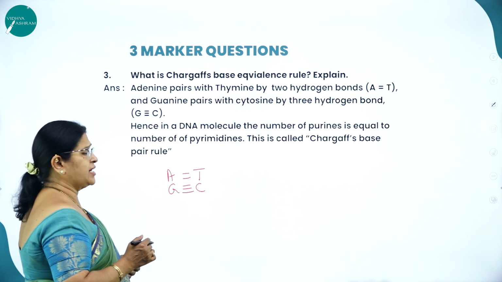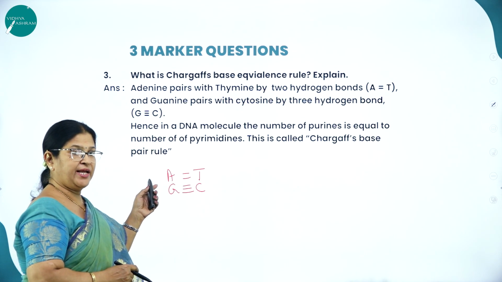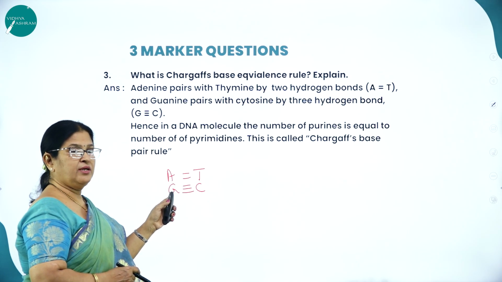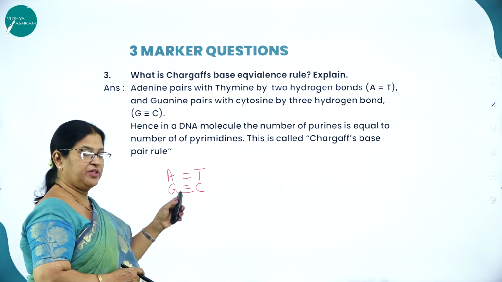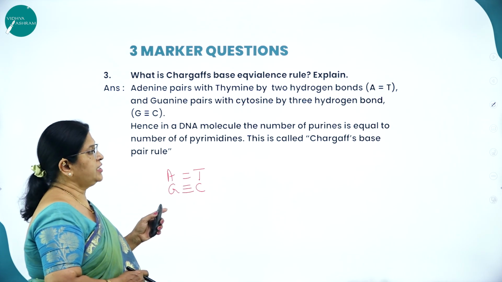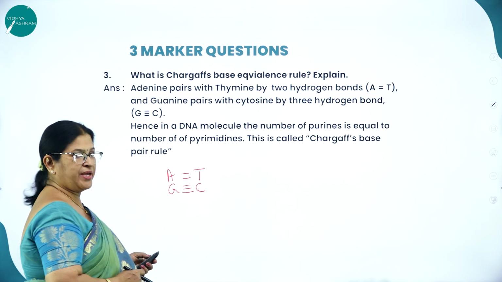This is called Chargaff's base equivalence rule.